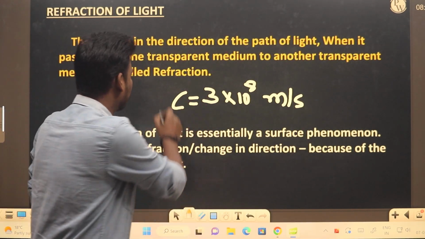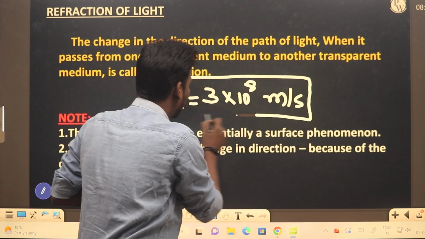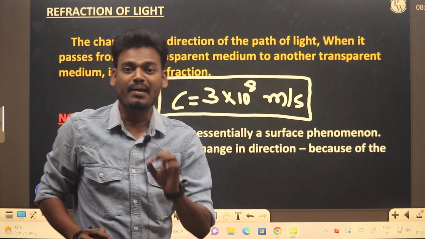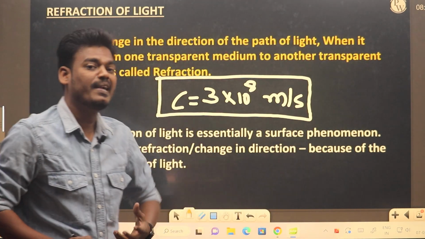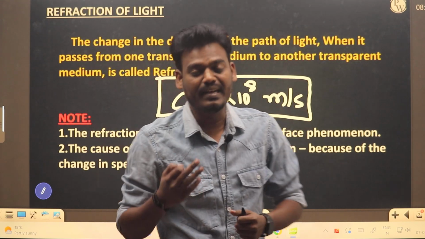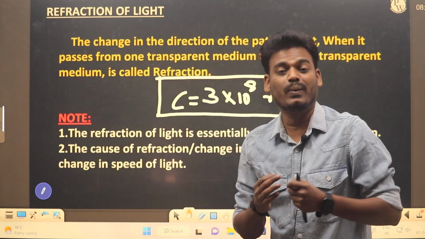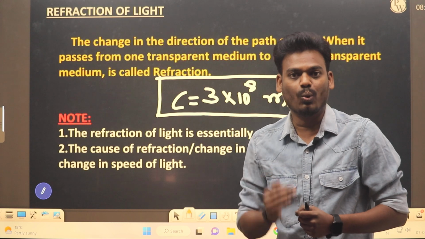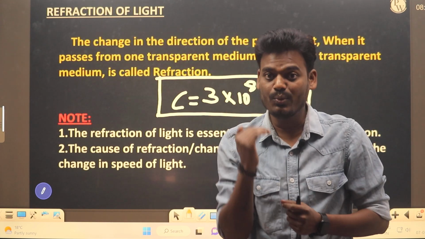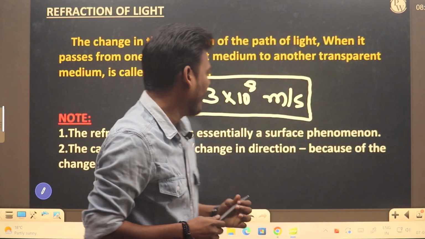Just imagine how fast light can travel in air medium as well as vacuum. What about in different media, like optically transparent media such as water as well as glass, where the light speed reduces? Let's see by simulation.